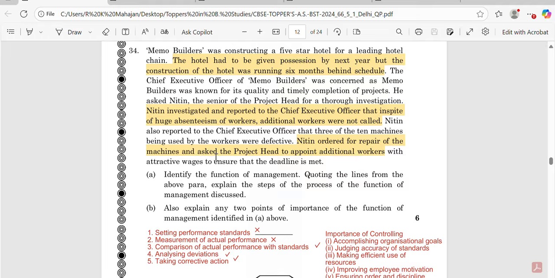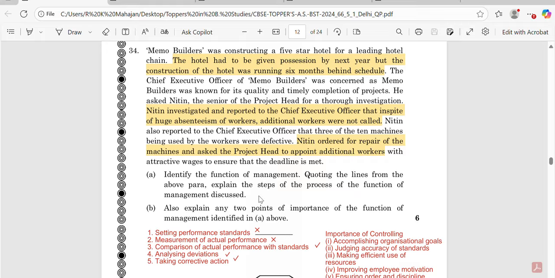And now the next point: explain any 2 points of importance of the function of management. So in the first part you have to identify the function, and then you have to explain the steps of the process of the function of management discussed.